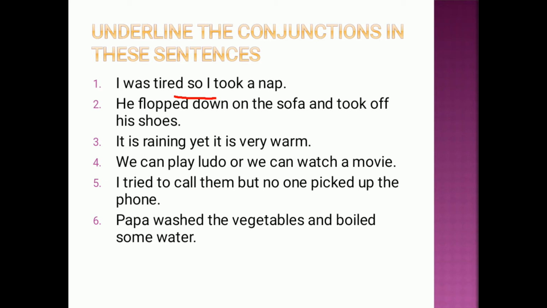He flopped down on the sofa and took off his shoes. He sat down on the sofa, one sentence, and the other sentence is he took off his shoes, that are combined with and. Next, it is raining, yet it is very warm. Although it is raining, still it is very warm. These two sentences are combined by using yet. Means although it is raining, its result is it's not cold, it is warm.